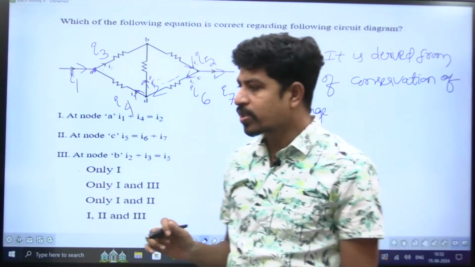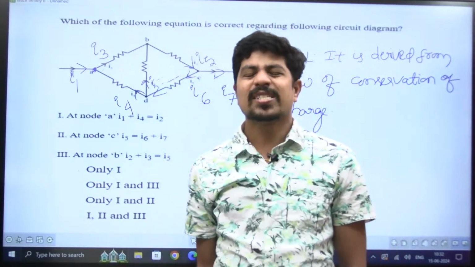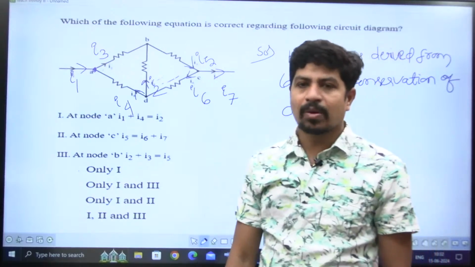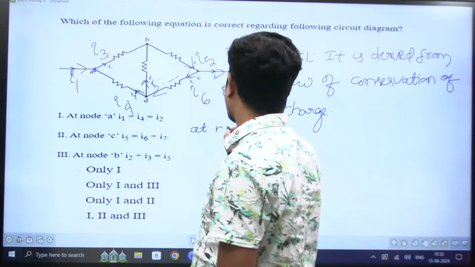Perfect now. The question is perfectly visible to every one of you, right? Now tell me the answer, please. Simple question, very simple question. You don't have to struggle at all. At node A, let me write.